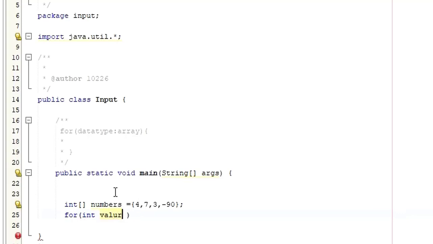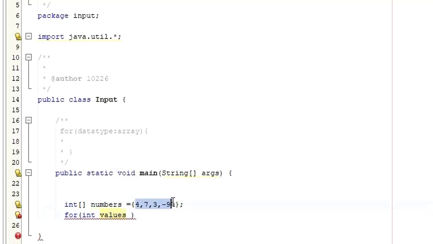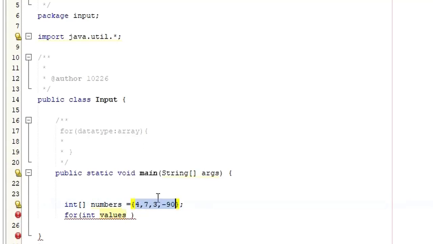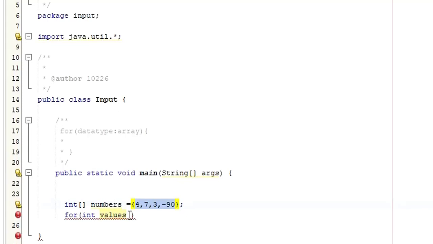So in short, what we are trying to say, this integer is a data type. I want to print all the elements from this variable numbers. So this one can be anything, right? I want to print all the numbers from this numbers variable. Then we are going to put the colon, as you can see here in the syntax. Then where do you want to print them from? This particular variable. Copy and paste it here. I hope you have understood, right? So this is what I want to print.